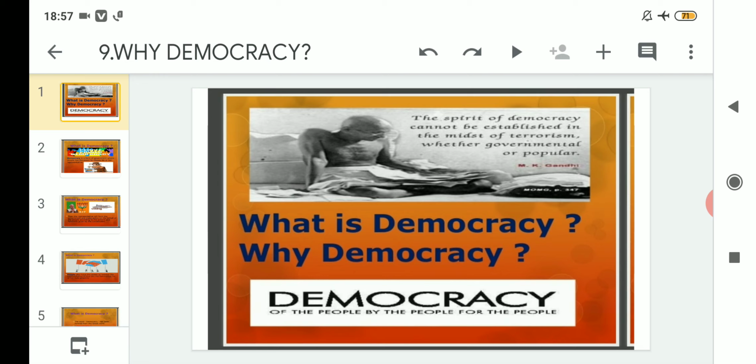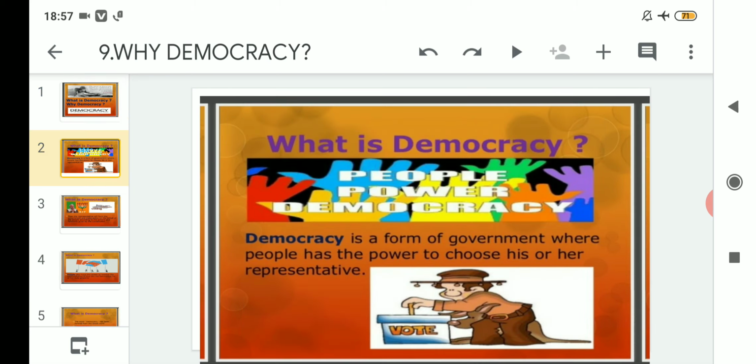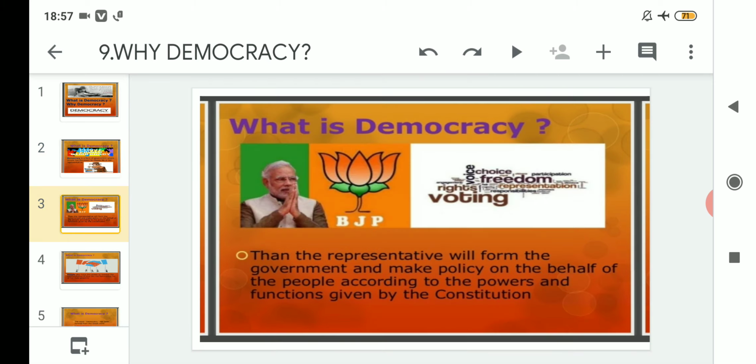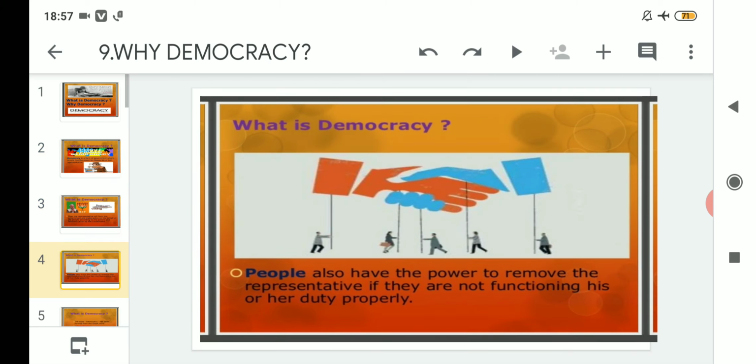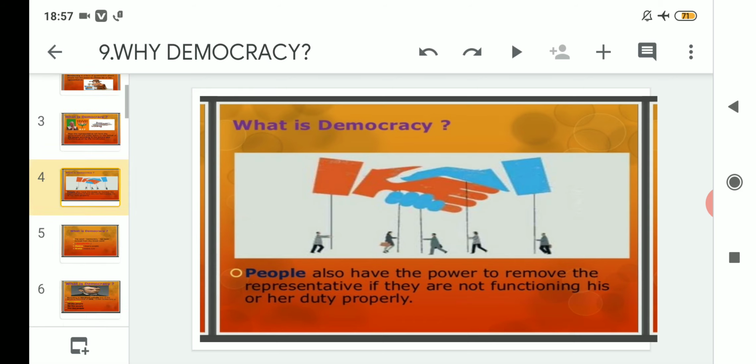So previously we completed the topic related to what is democracy, then how the representatives are formed, and after that, forming what? The government. Clear?